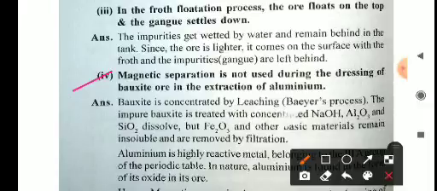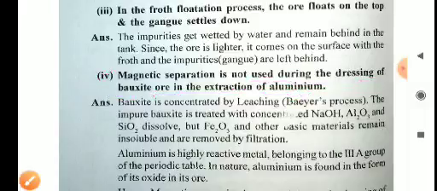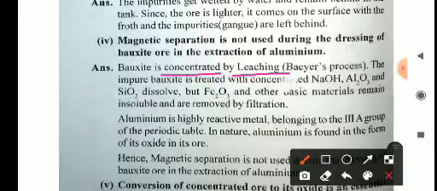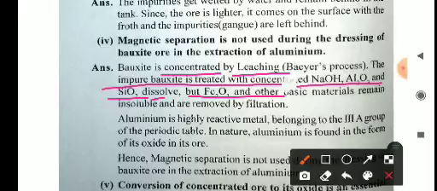Magnetic separation is not used during the dredging of the bauxite ore in the extraction of aluminium. Bauxite is concentrated by the leaching process: the impure bauxite is treated with concentrated sodium hydroxide, aluminium oxide and silicon dioxide dissolve, but iron oxide and other basic materials remain insoluble and are removed by filtration.